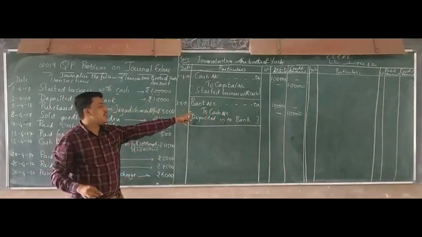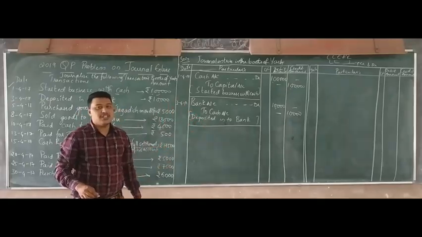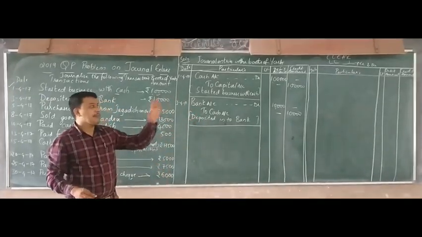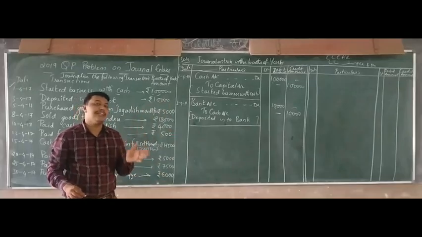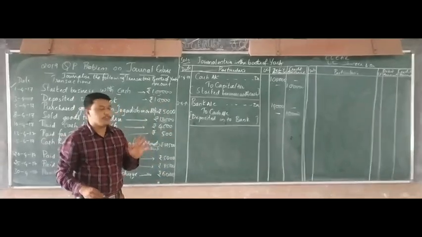Cash you have deposited into bank. So bank will be the receiver and cash is the giver. You can write like that. You can apply the clear rule concept or else the English system concept. Both rules you can apply, and in both the rules it will be the same entry.